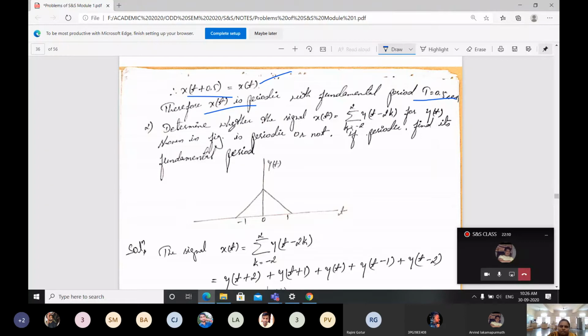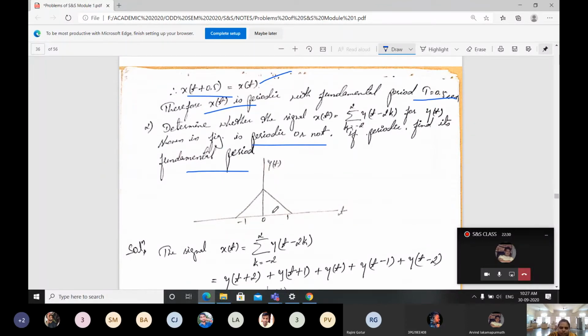Next is: determine whether the signal x of t equals the summation over k from minus 2 to plus 2 of y of t minus 2k, for y of t shown in the figure, is periodic or not. If periodic, find its fundamental period.